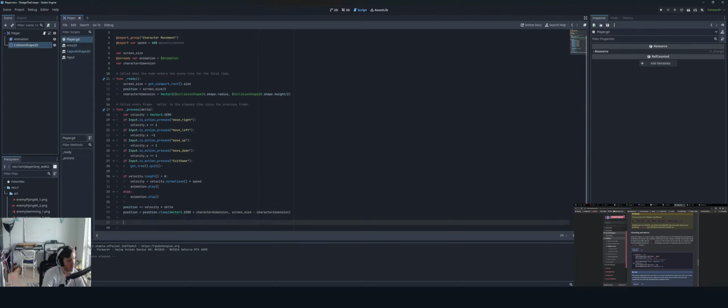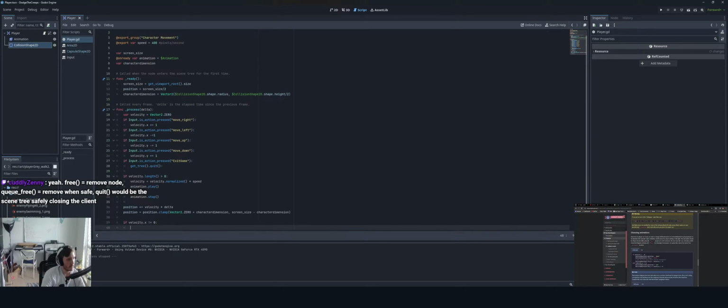Okay. So if velocity.x is not equal 0, we say animation. I guess animation is not really a good name for this. So yeah, dot free equals remove node, queue free equals remove when safe, quit would be the same tree safely closing the client.